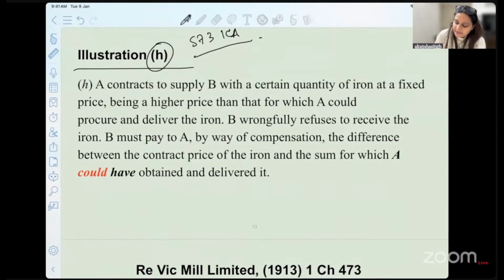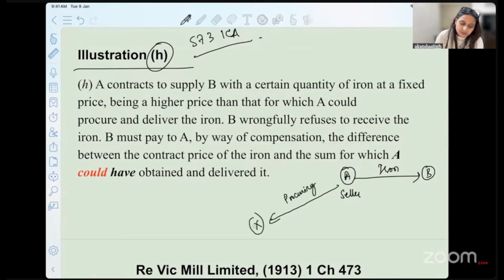So let's say A is the seller. Who is he going to sell the iron to here? He's going to sell the iron to B. And A is also procuring this iron from somebody. So let's name this third person as X. Let's say he procured it for 20 rupees. He's selling it for 30 rupees. Correct? That is what is written here.